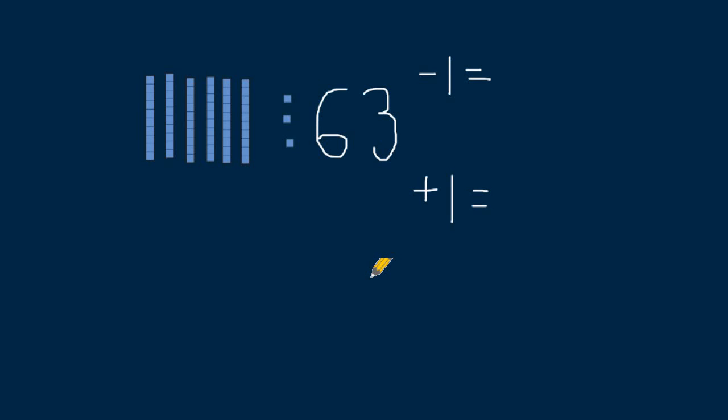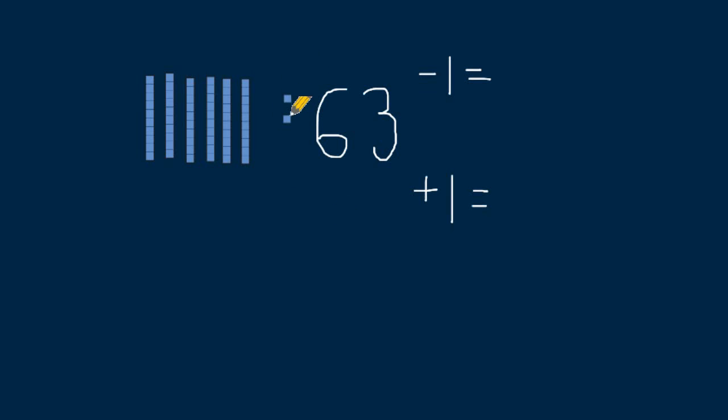All right. We are going to subtract 1, or say 1 less than 63, using our base 10 blocks. So we know how to say 63 take away 1 just with numbers, but we're going to use our base 10 blocks. So easy peasy lemon squeezy. I have 63. I want to take 1 away. So all I'm going to do is come up here and take away one of my dots in my ones place. So let's go back and see, what did I end up with?